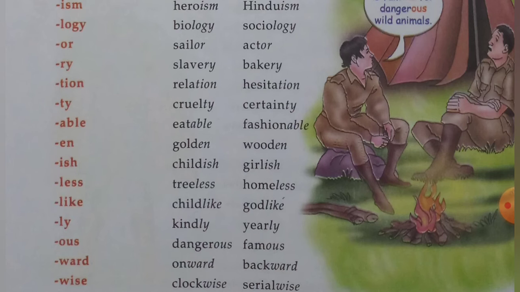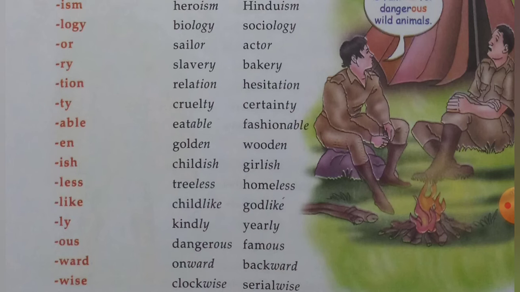When we use the suffix en at the end of the words gold and wood, that makes the new words golden and wooden. The suffix ish is added at the end of the words child and girl, that makes the new words childish and girlish.